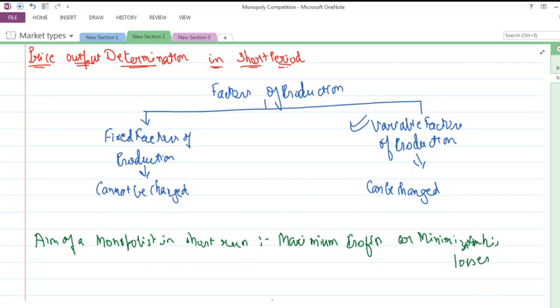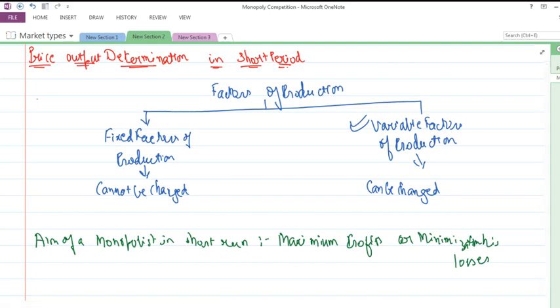The monopolist, being a single seller of his product, can fix the price or the quantity that he supplies, but he would always prefer to fix the price rather than the quantity. What he does in this case is fix the price of the product above the average cost of the product. Okay, the price is set a little above the short run average cost, so that he can earn normal profits and supernormal profits and incur the minimum losses. So in the short run, this depends on the nature and the extent of the demand of his product.